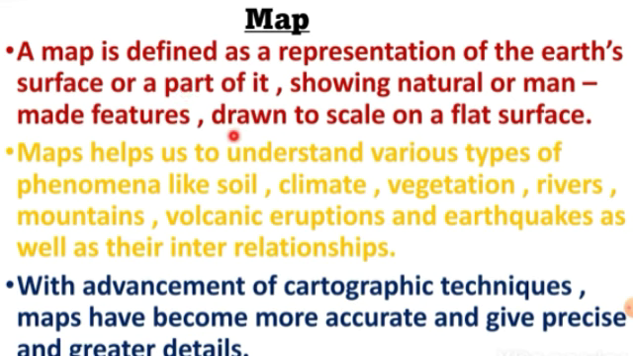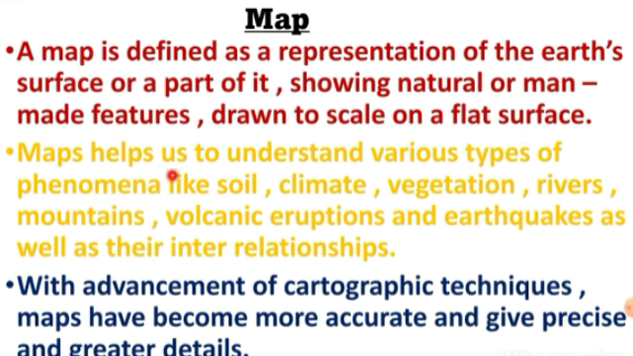Now a map is defined as a representation of the earth's surface, or a part of it, showing natural or man-made features. It shows both natural as well as man-made features, and they are drawn to scale. You can see the scale at the bottom of the map, right? A map is drawn on a flat surface, flat paper, but a globe is like a ball, round in shape.